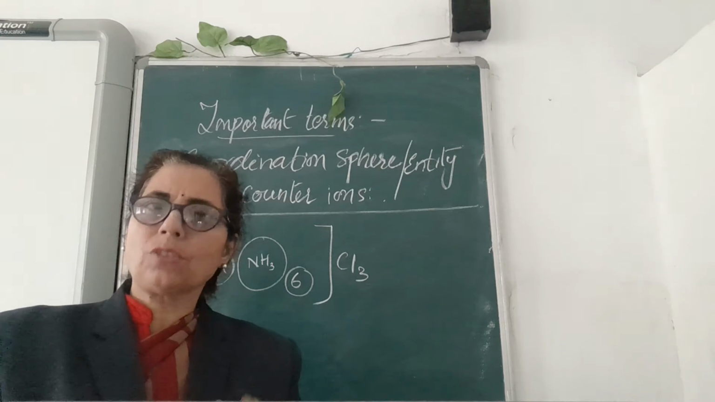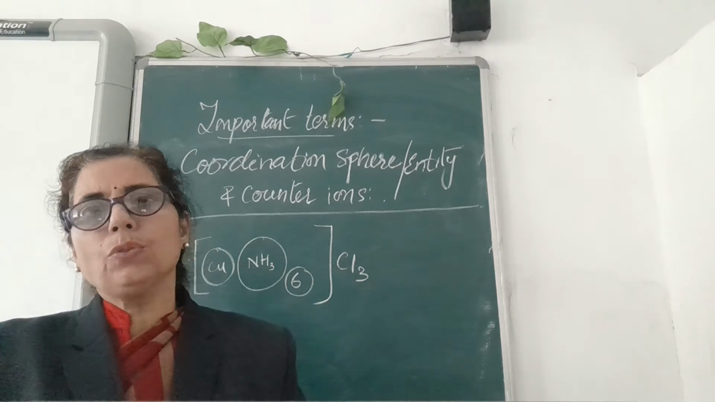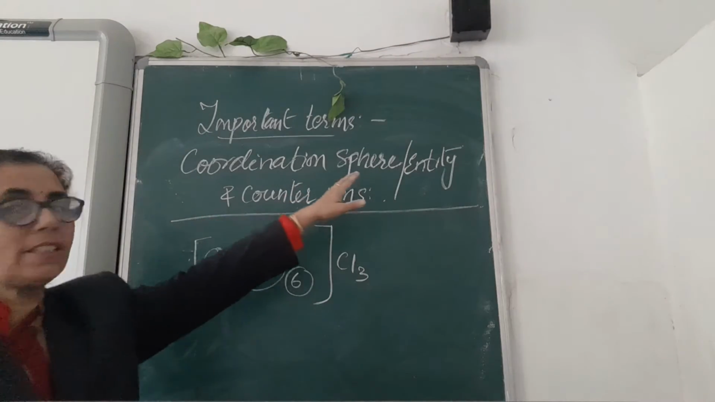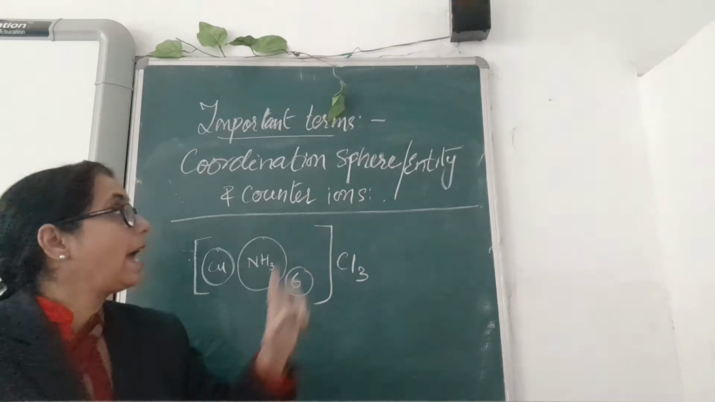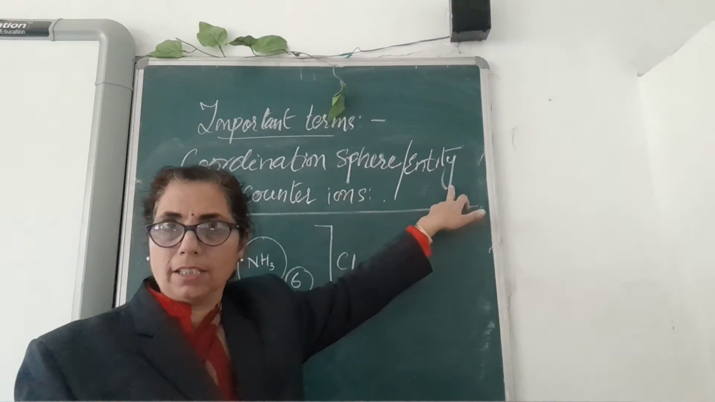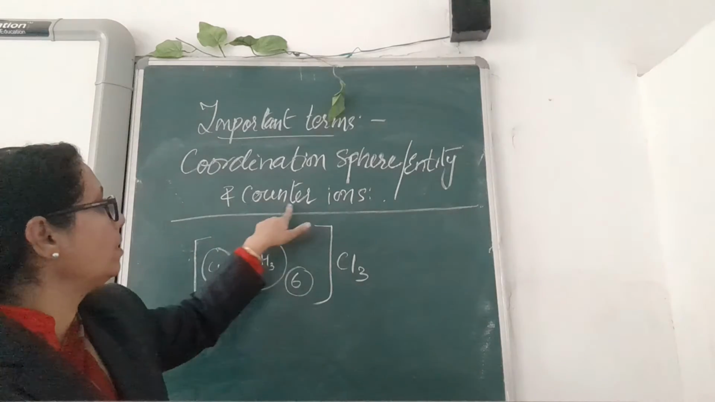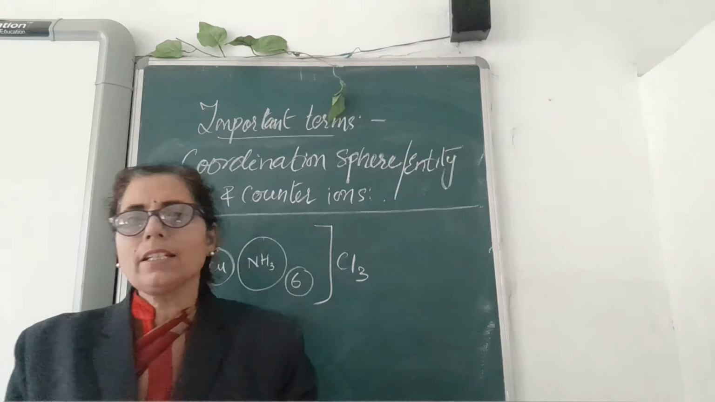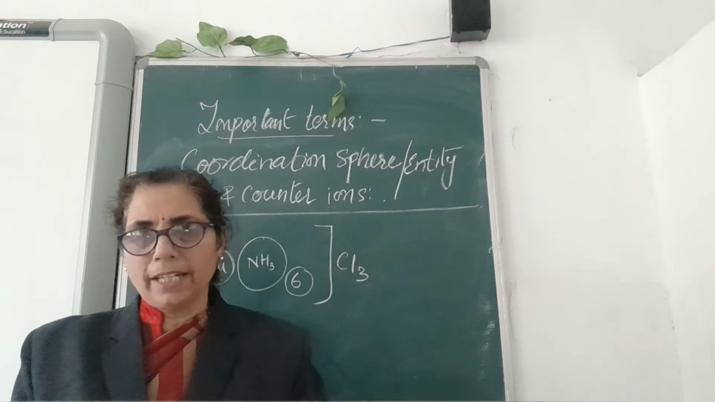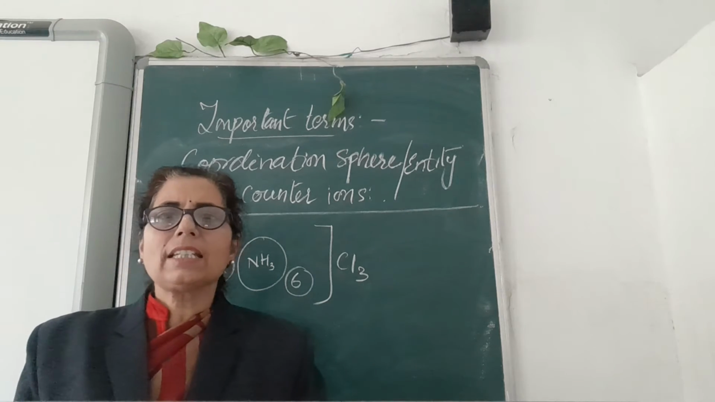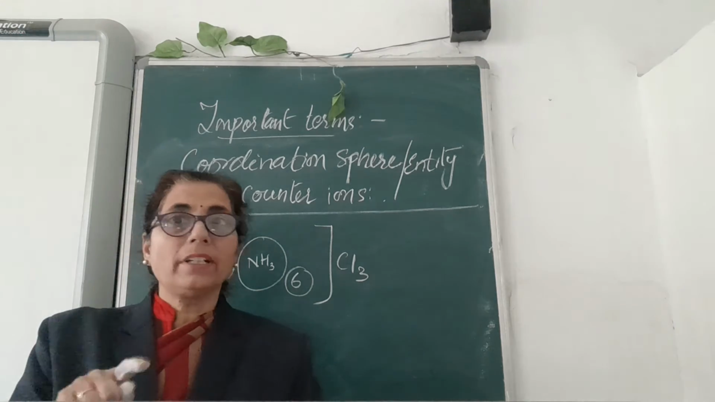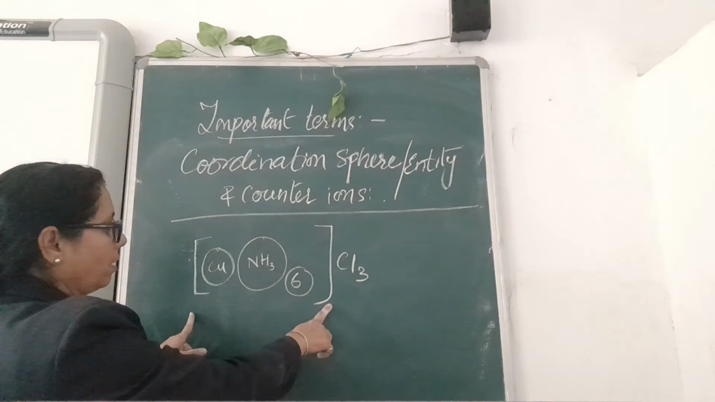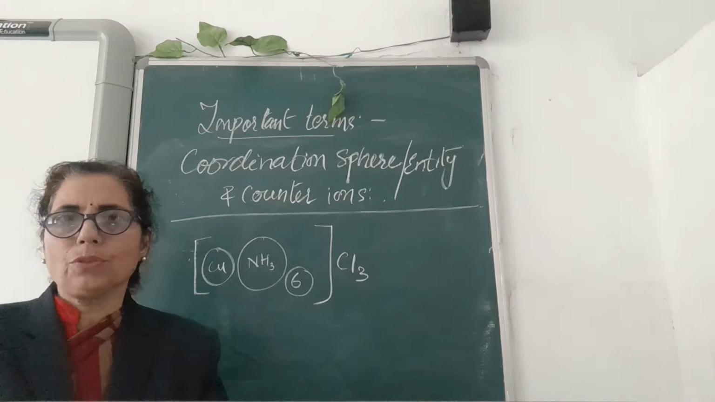Now we will see another term which is used in coordination compounds. A very important term: coordination sphere, or you can call it the coordination entity. Along with that we will talk about counter ions. What is coordination sphere? In order to understand that, first of all, whenever you write down a complex compound, you will see that one part will be written, and I will show you one example again.